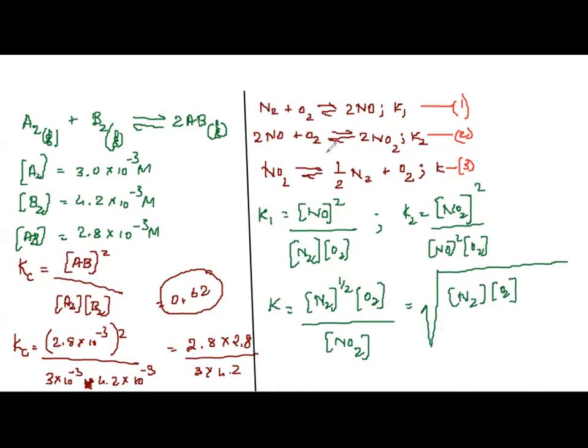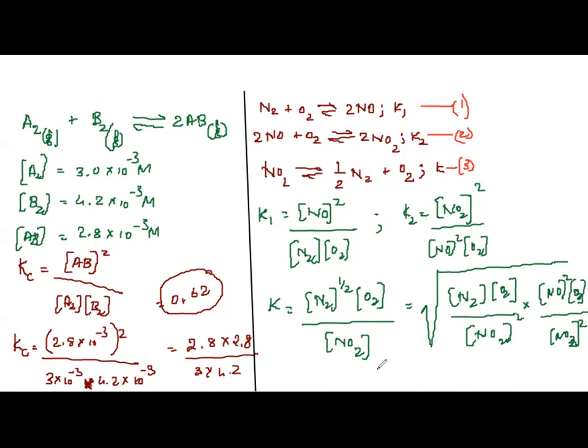We get this by solving these two, right? Divided by molar concentration of NO2 the whole square into molar concentration of NO the whole square into O2 concentration divided by NO2 the whole square, correct?